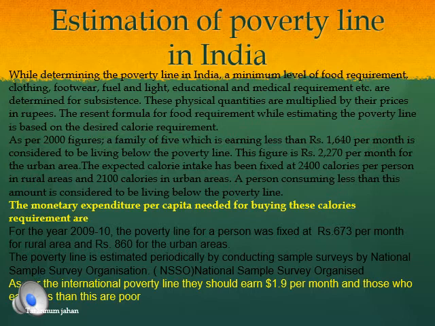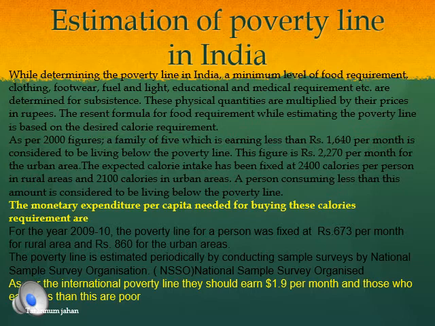So now India has calculated the income of the person. There is a figure given around 2000. As per 2000, the figure for a family of 5 members has been given: if the person is earning less than 1640 per month, this is the figure of 2000. Remember, during that period this money might have been enough. So as per the 2000 figure, a family of 5 members earning less than 1640 per month in the rural area is considered to be below the poverty line.